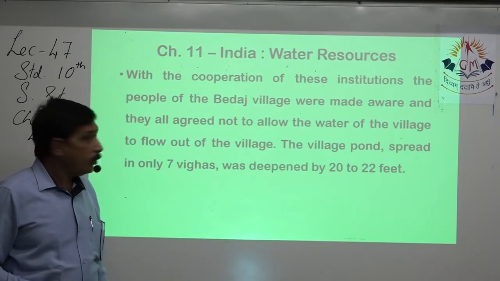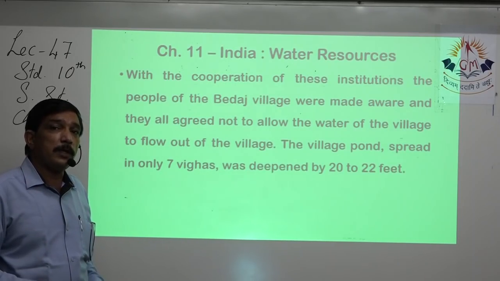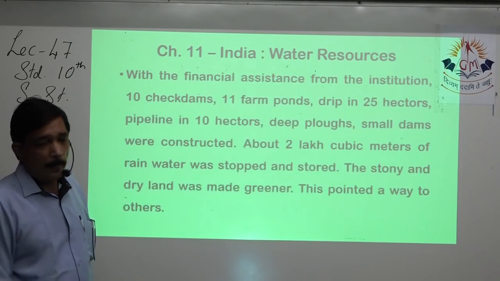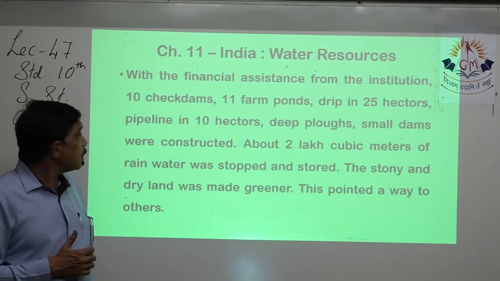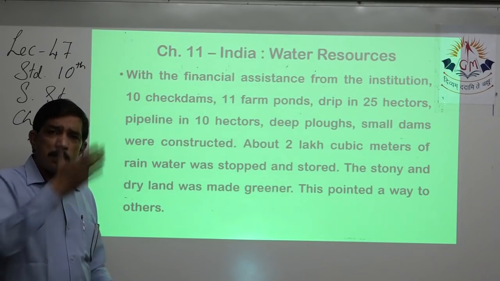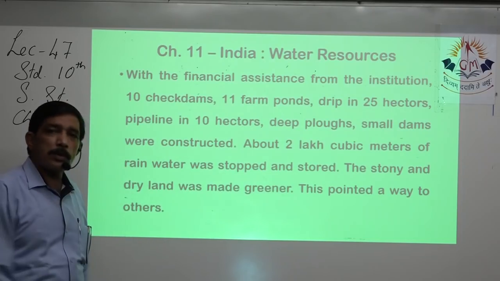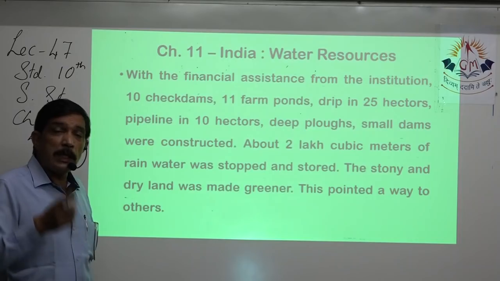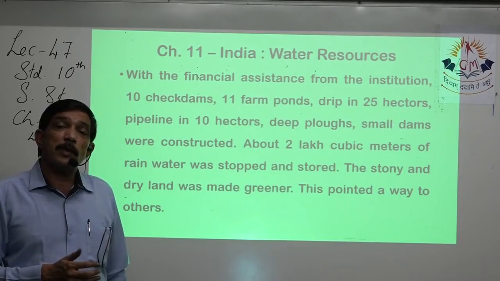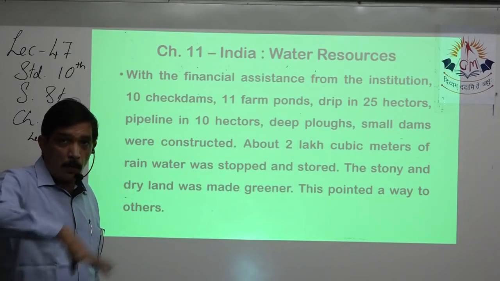The village pond, only 7 bighas, was deepened by 20 to 22 feet, so more water can be stored in the village pond. Then, with financial assistance from the institution, 10 check dams were built on the nearby rivers and small streams, so that at every point water gets collected and goes under the ground. 11 farm ponds were made wherever some bigger farms are available. These farmers were told to make khet talawdi, so that water can be stored in one low-lying area of the field.